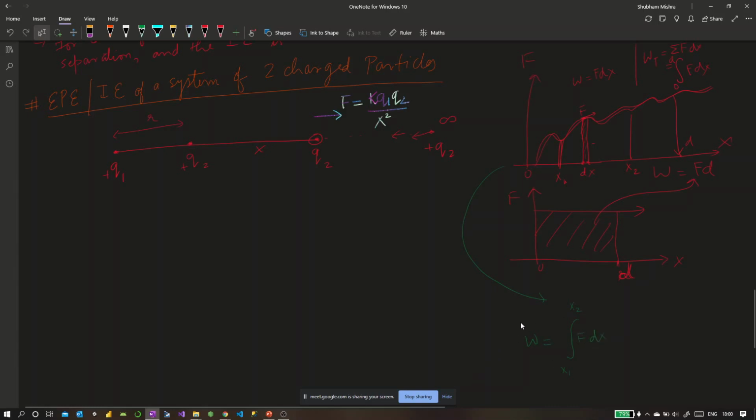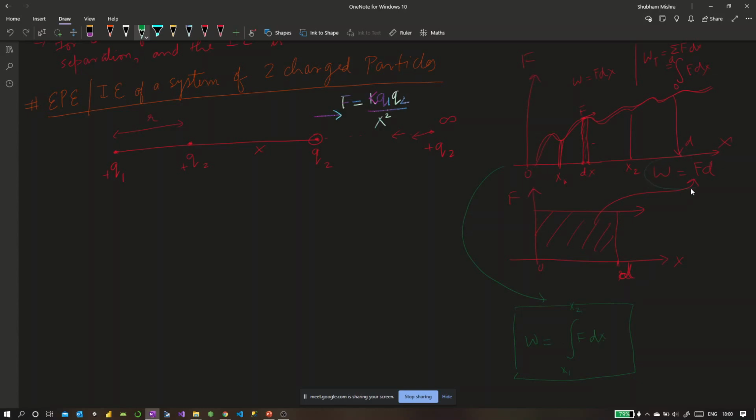This is your generic expression of the work. It takes care of all the scenarios. Now, if you make the force constant and the displacement also constant, these two constants will come out of the integration sign, and the integration of dx would be nothing but one, right? So if force is constant, force will come out, and then the integration of dx from x2 to x1 would be x2 minus x1. That is the same thing as F into (x2 minus x1), the displacement.